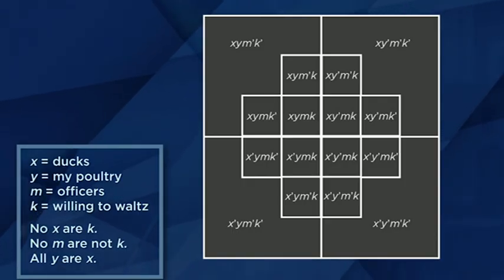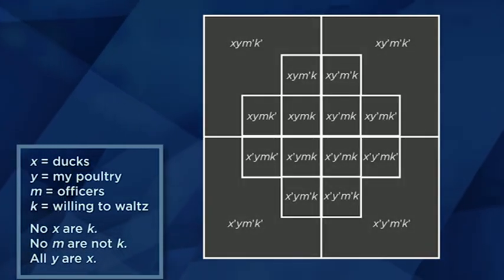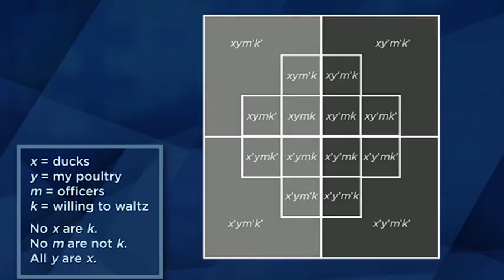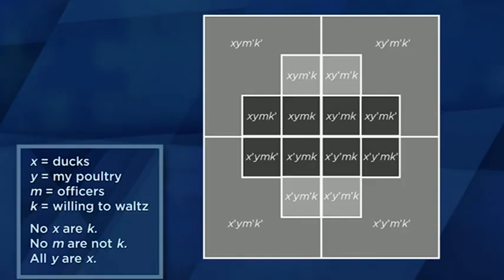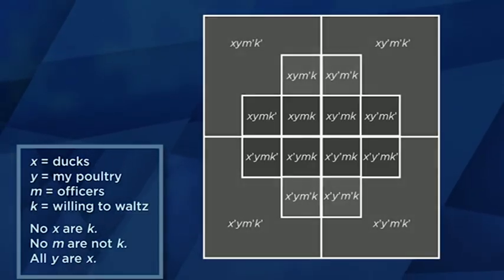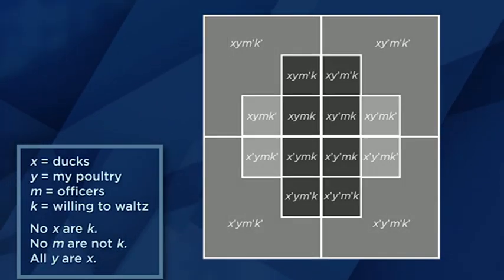Having or lacking x is shown by being above or below the horizontal line. Having or lacking y is shown by being to the left or right of the vertical line. Having or lacking m is shown by being inside or outside the horizontal inside rectangle. And having or lacking k is shown by being inside or outside the vertical inside rectangle.